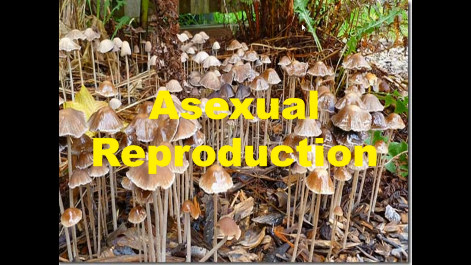So look at these pictures. It's a very good example of asexual reproduction. So we call it a mushroom. Mushroom is considered a fungi or fungus. This type of fungus always goes for asexual reproduction. So this we are going to study now.